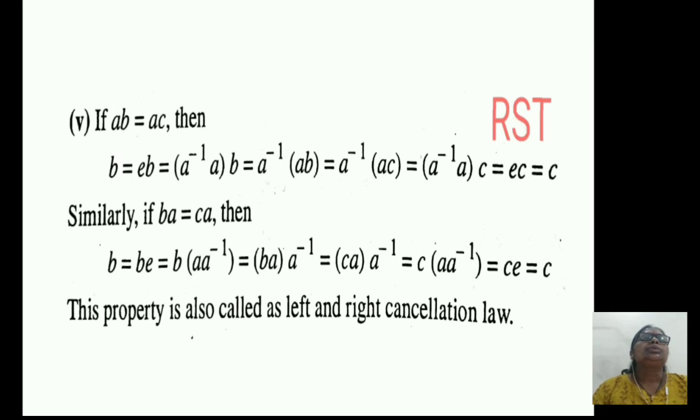This is equal to C into bracket A into A inverse bracket complete. But A into A inverse equals E, so this is equal to C into E, but C into E is equal to C. Thus if BA equals CA, then B equals C.